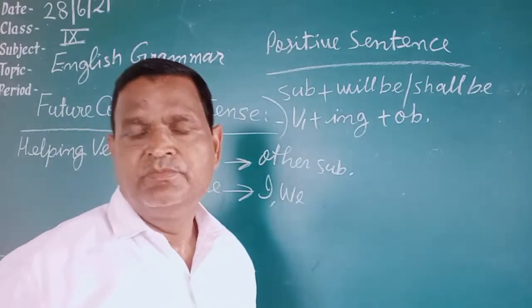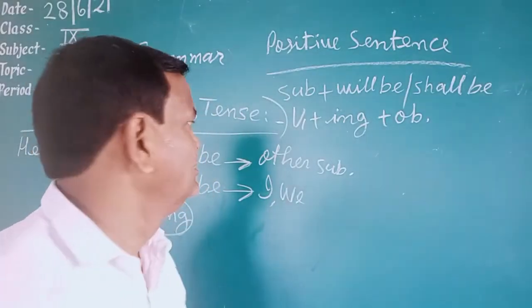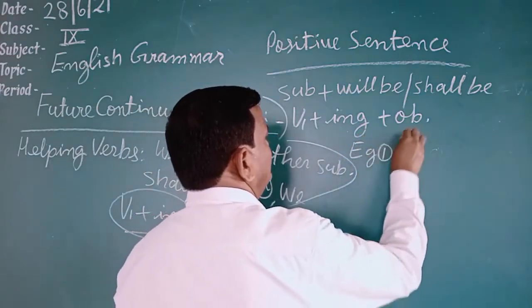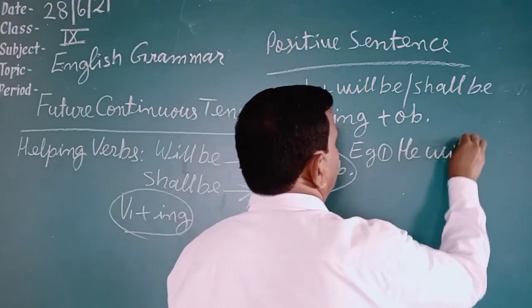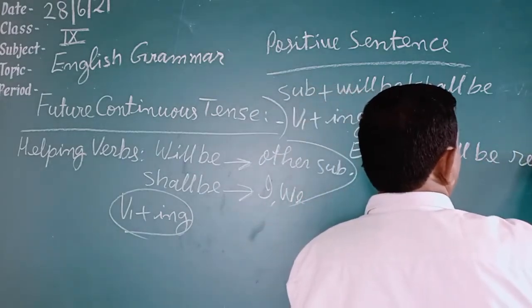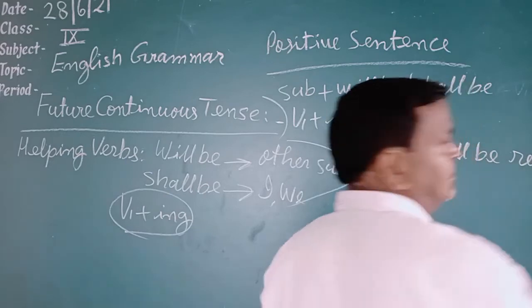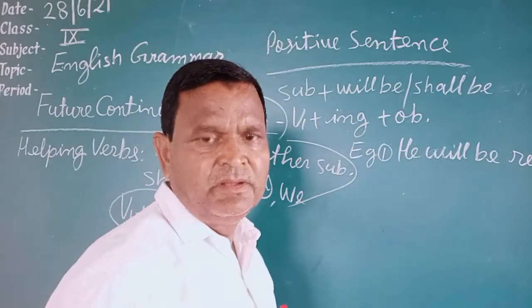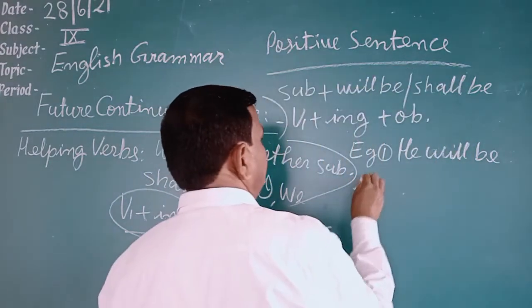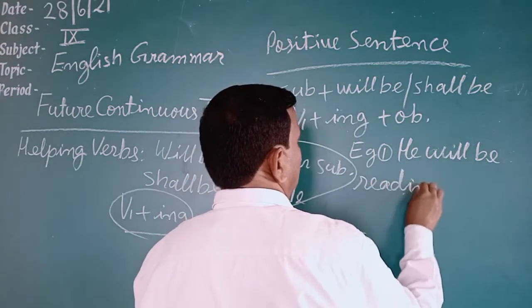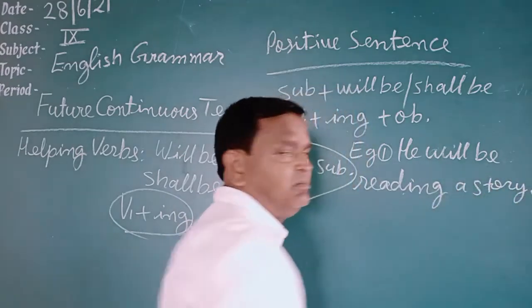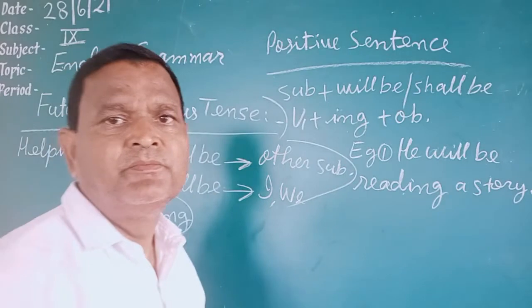Sentence of future continuous tense. Example you can take. Example, he will be reading a story. He will be reading a story.